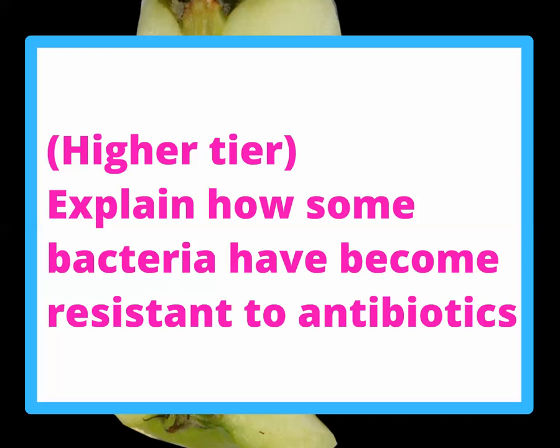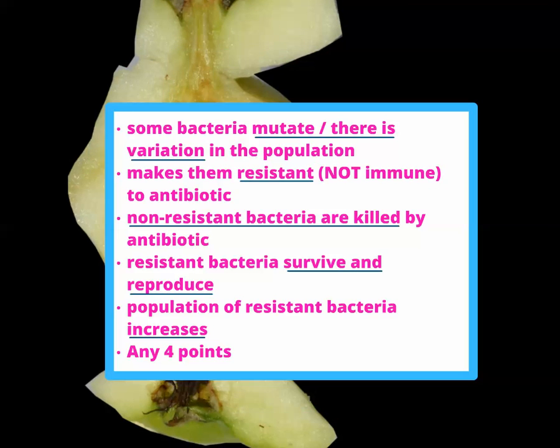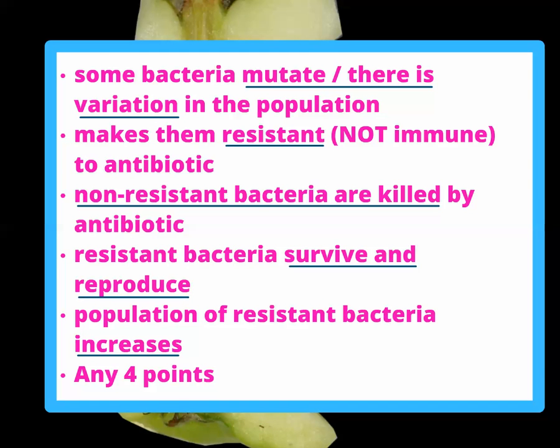Explain how some bacteria have become resistant to antibiotics. Some bacteria mutate, or there is genetic variation in the population. This may make them resistant, not immune, to the antibiotic. If you say immune, you can't have that mark. The antibiotic kills the non-resistant bacteria, but the resistant bacteria survive and reproduce, so the population of resistant bacteria increases.